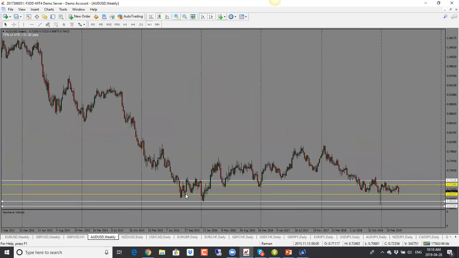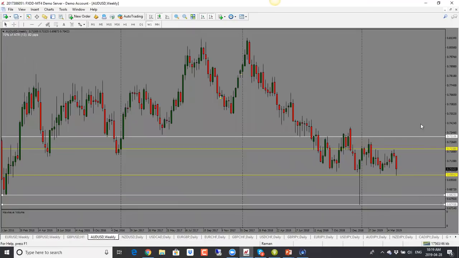And if it goes through that, then we are looking at quite a, let's go back here. So this is where we are. As we can see, this is a very, very important support resistance level. So if it gets through that, then we are looking at next level of 0.6820. And then beyond that, we have 0.6750. So bearish bias here for Aussie as well.